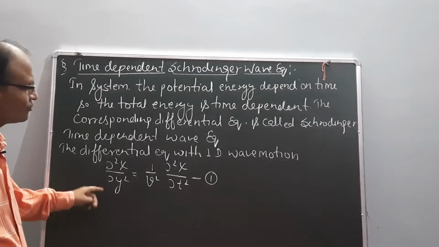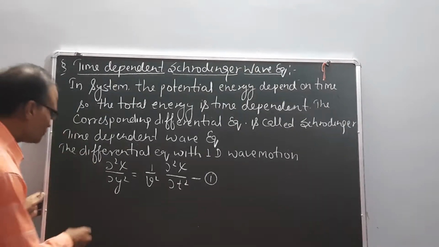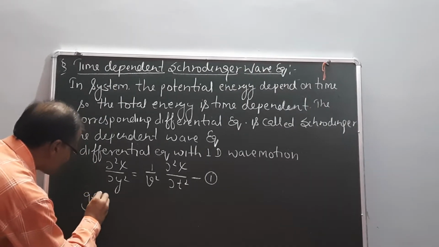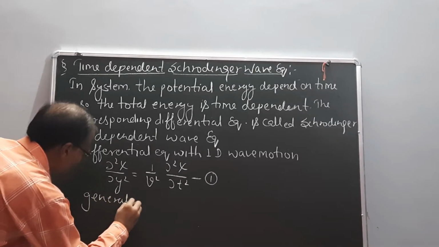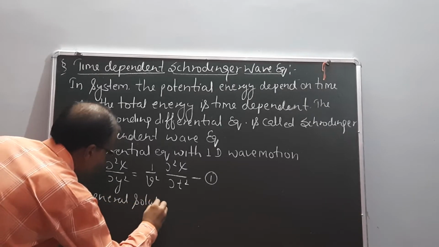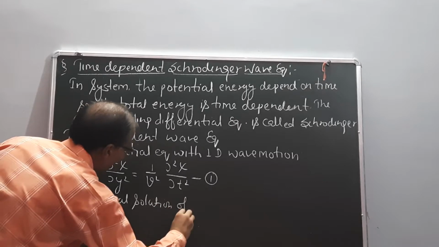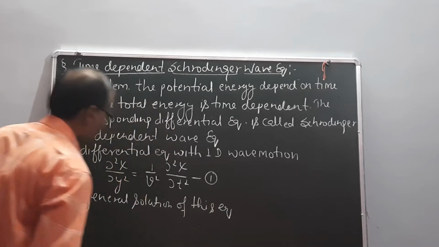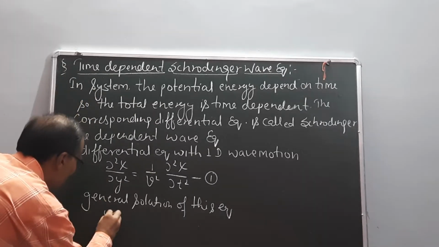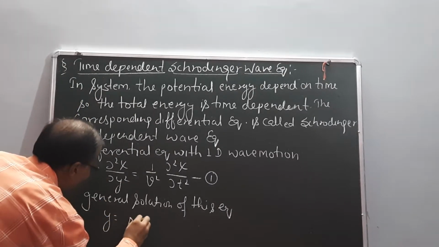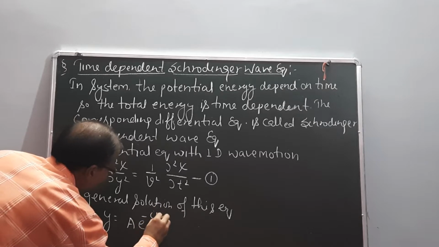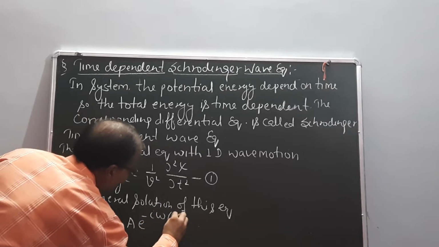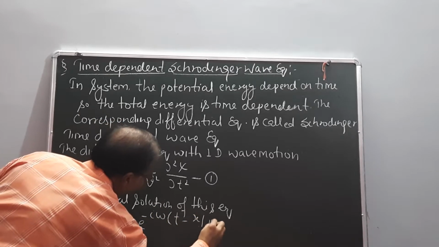If I solve the equation, the general solution of this equation is y equal to A e to the power minus i omega (t minus x upon v).